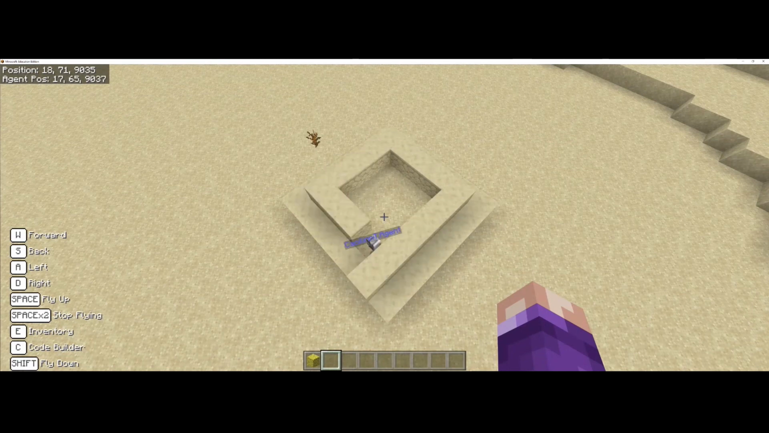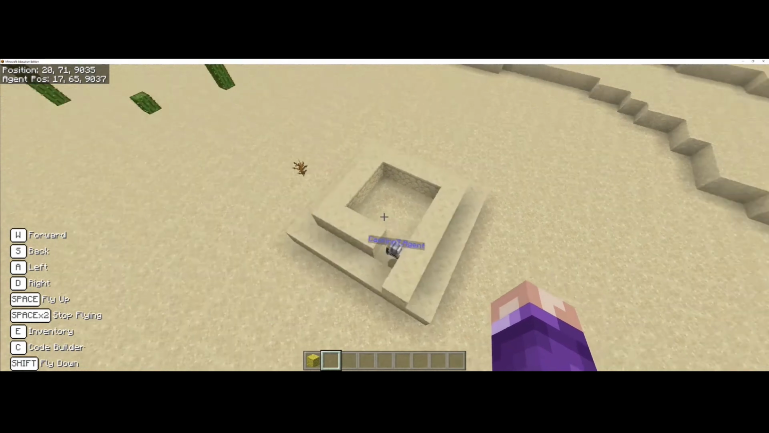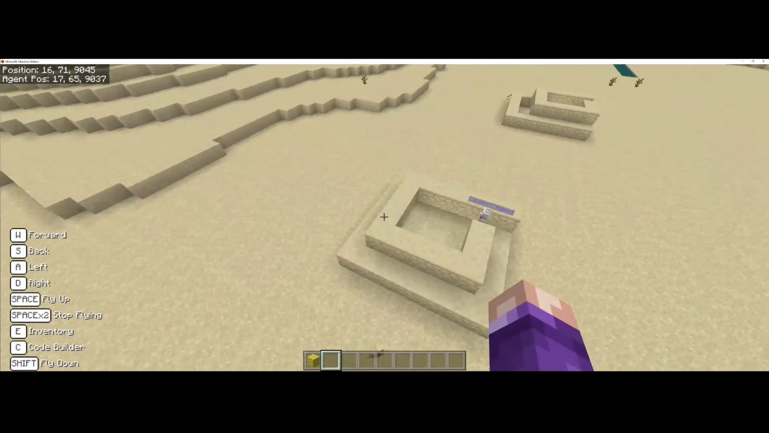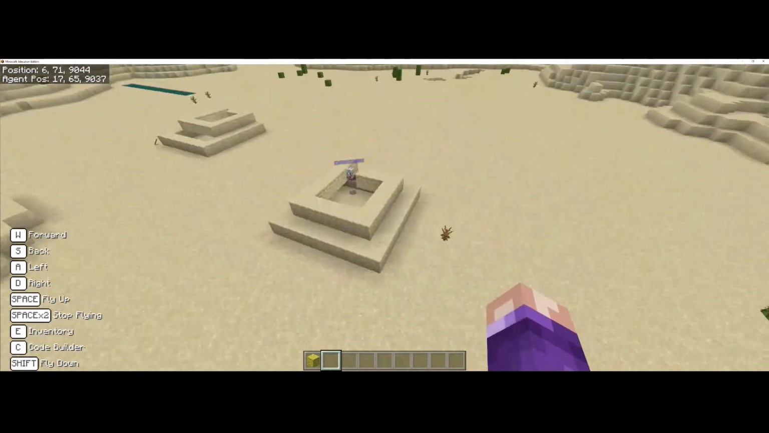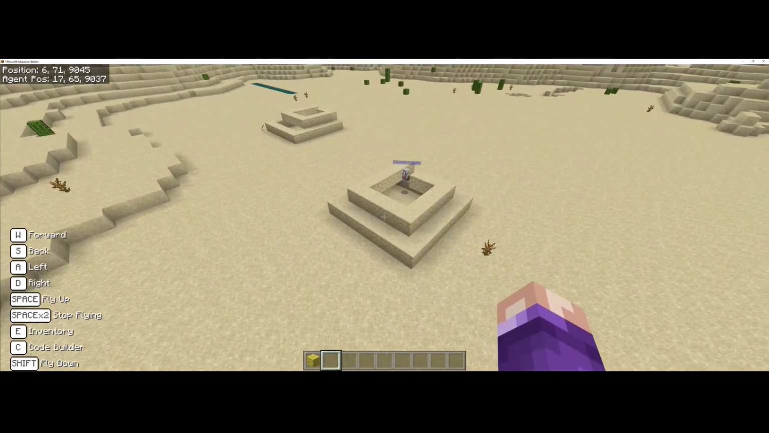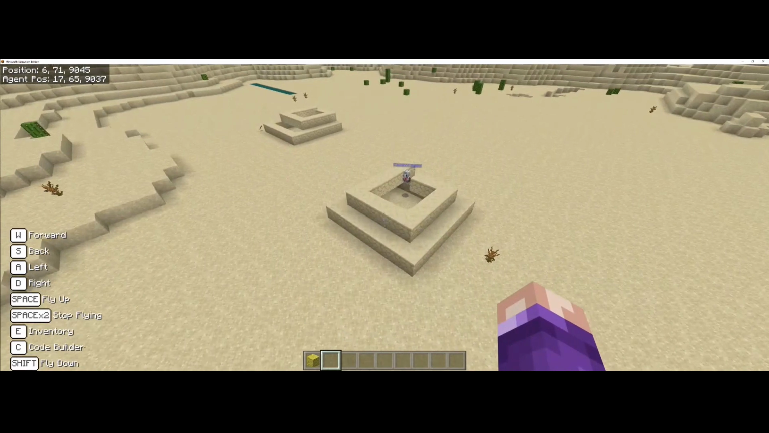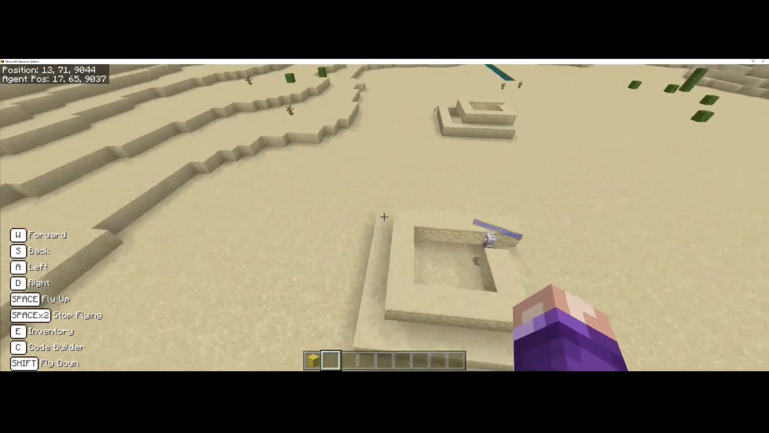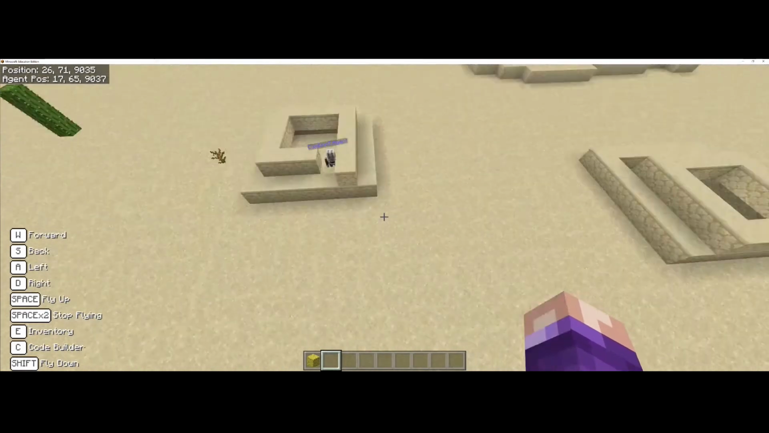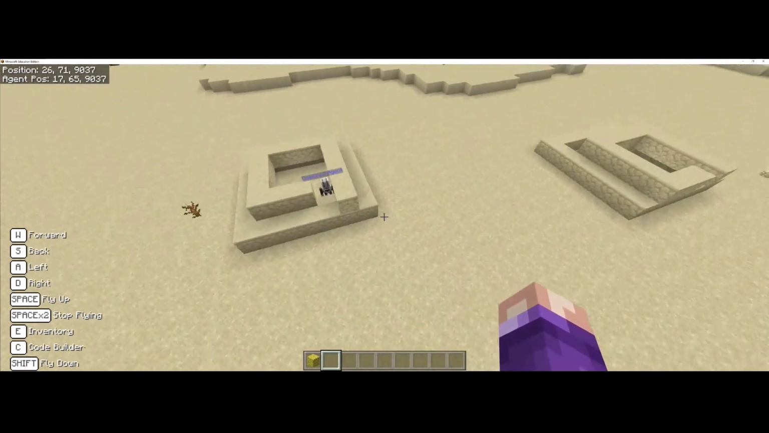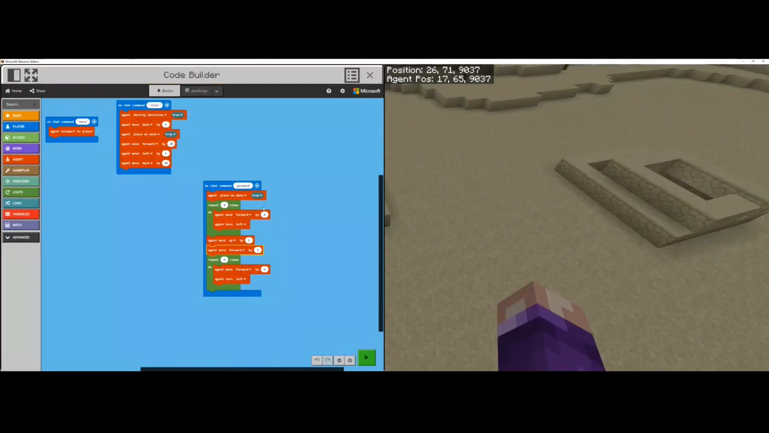Okay, so that's almost perfect. It's so close. In fact, it's perfect when you look at it from this side. So if we wanted our pyramid to only look perfect from one side, then we could continue. But I would not be happy with that because there is still a bug in our code. So what happened? Let's go into our code builder and see exactly what happened.